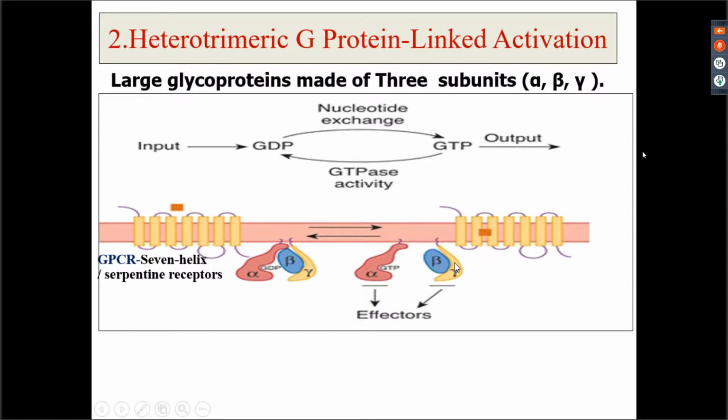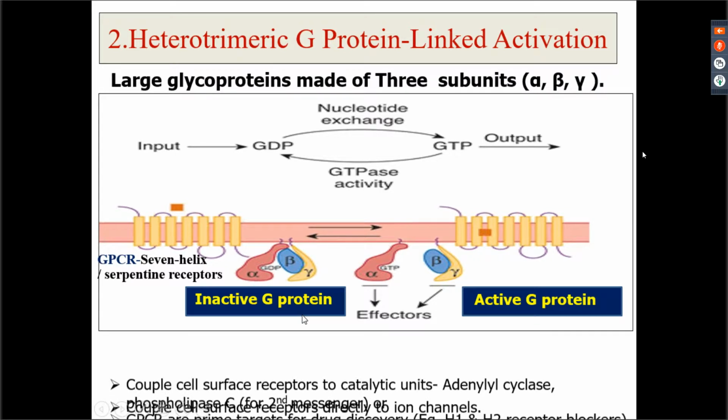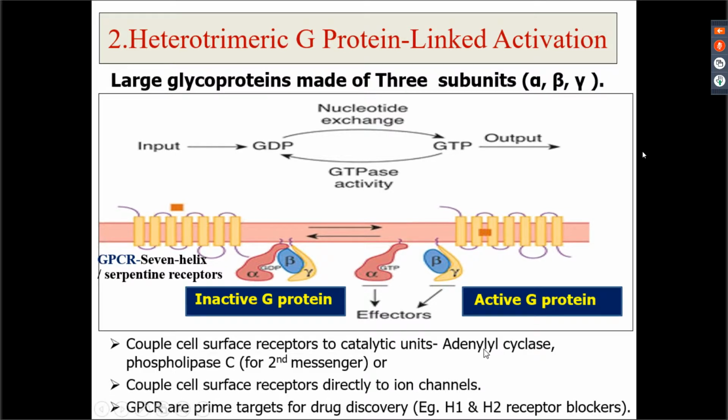The alpha component will split from beta and gamma, and this is now known as an active G protein, and it is going to produce the effect, right? So this is the inactive G protein, this is the active G protein, and this can be coupled to various enzymes in the plasma membrane itself, and then it becomes your second messenger system, right?